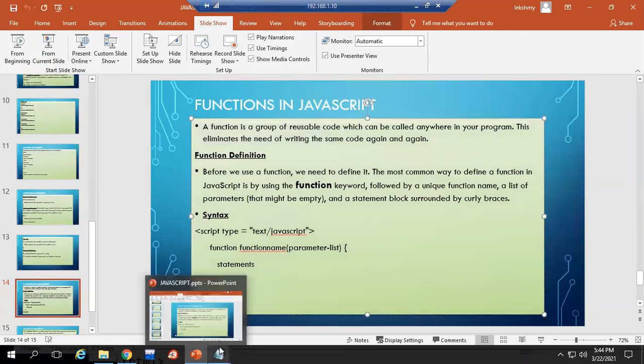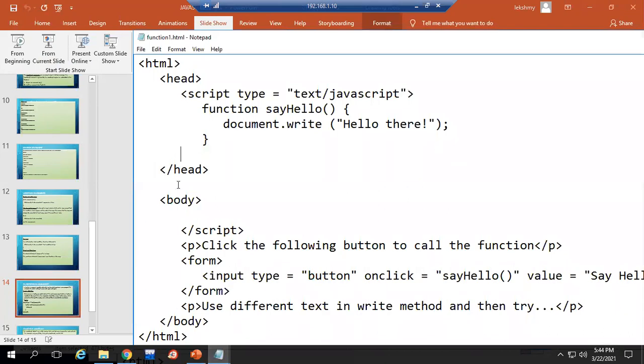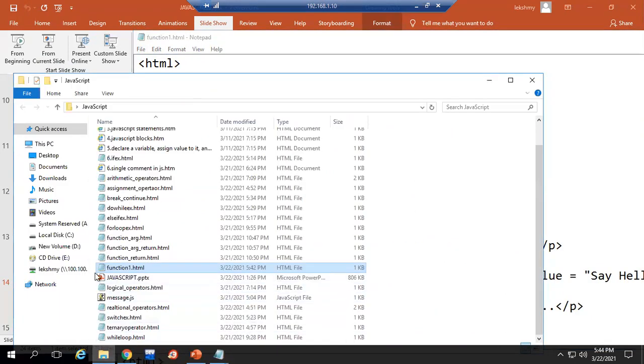Okay, so that is the first function we have created: say hello function without parameter, and it is not returning any value. Now the second type: we are creating a function with parameters, but again not returning any value.